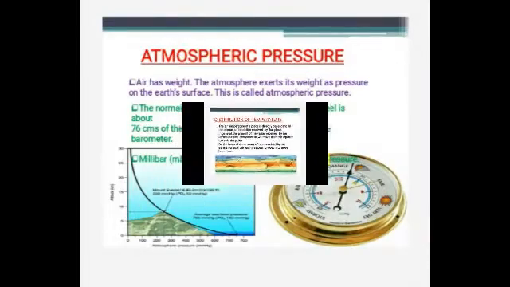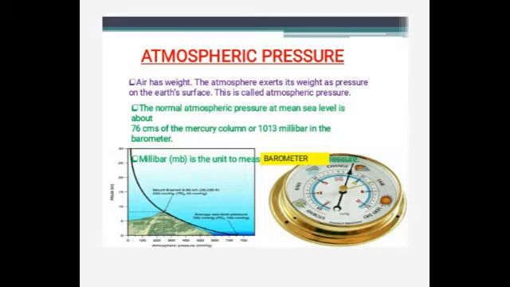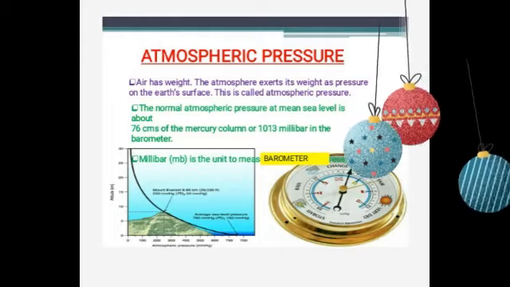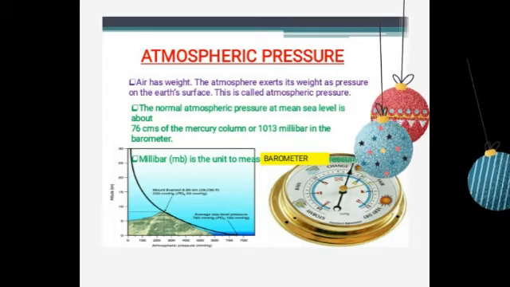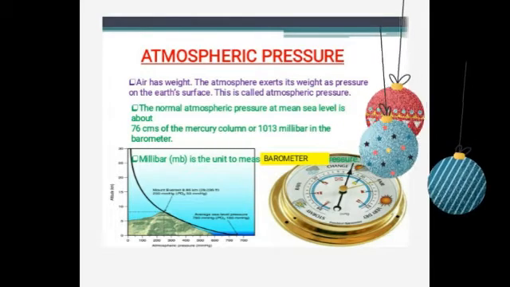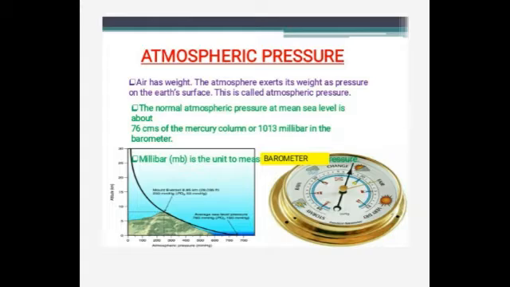Okay. So the next is about the atmospheric pressure. You all know that air has weight, isn't it? That's why when you blow a balloon, what happens? It floats, right? So air has weight and the atmosphere exerts its weight as pressure on the Earth's surface, and this is called atmospheric pressure. The weight of an air column standing over 1 square centimeter area of the earth is more than 1 kilogram, and the normal atmospheric pressure at mean sea level is about 76 centimeter of the mercury column, or 1013 millibar in the barometer.